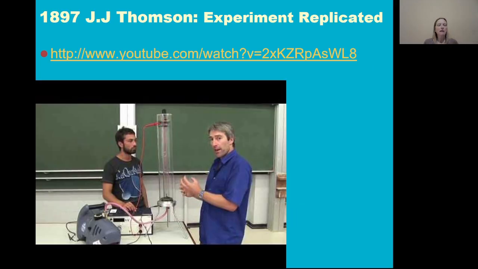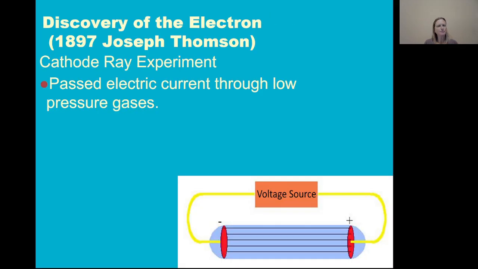The next major influence on the atomic model was J.J. Thomson. And I can't play this video for you on here, but you can access the link through our notes. And he did the cathode ray experiment.